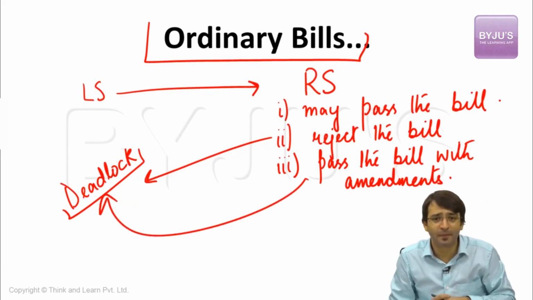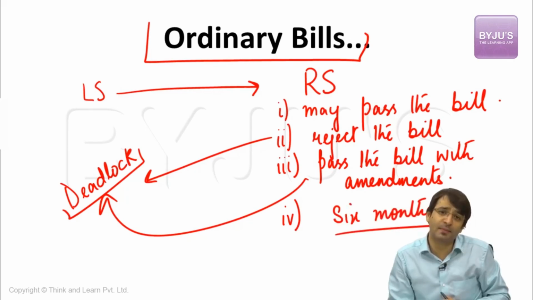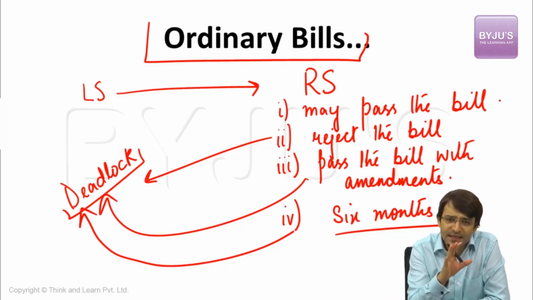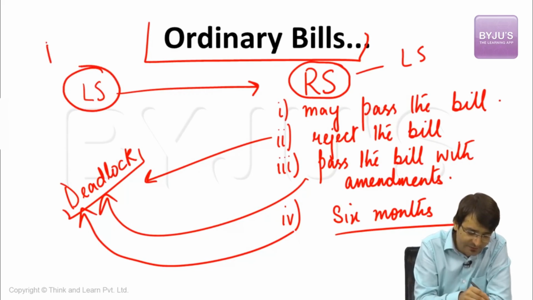Fourth option, Rajya Sabha may not act on this bill for 6 months. If the Rajya Sabha does not act on this bill for 6 months, there is a deadlock. So what are we talking about? This can be either way. Replace Rajya Sabha here with Lok Sabha, replace Lok Sabha here with Rajya Sabha, the procedure remains the same.